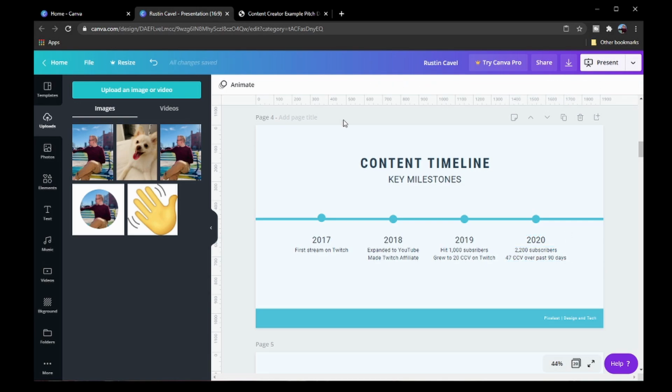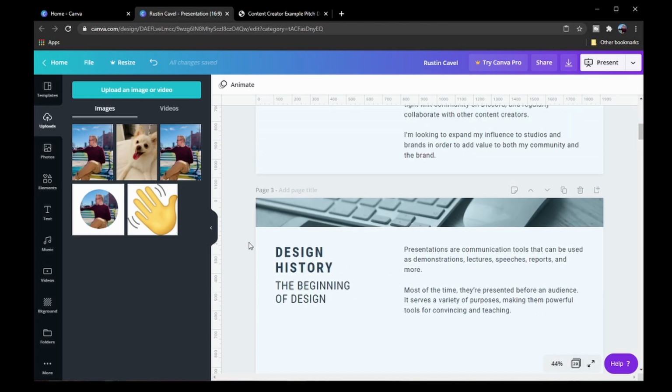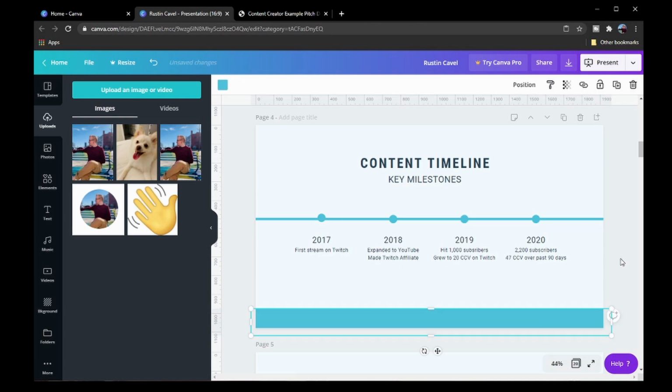I highly encourage you to make sure that those stats are accurate, because if there is any kind of overinflation of stats within this pitch deck that don't align with stats that we can see, the chances of your application being approved are slim to none. Just be honest in your numbers, be honest in your stats. Most of the time, whenever someone sees a deck like this that you put some time and energy and effort into, they'll look at that over the numbers anyway.